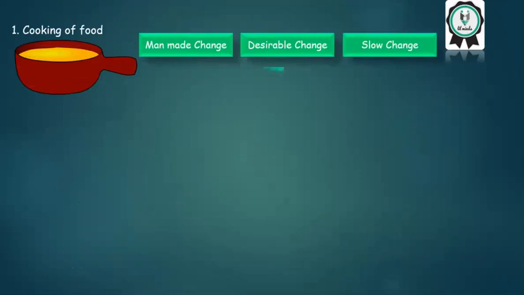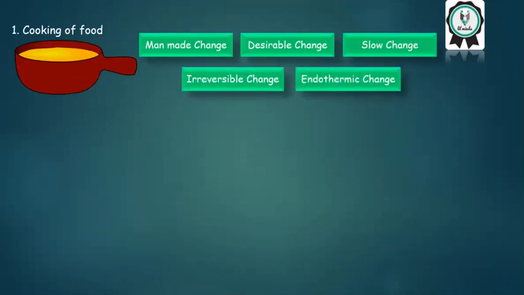Now we have understood what are changes. So let's learn how to classify different types of changes. The first example is cooking of food. We can classify cooking of food as man-made change, desirable change, slow change, irreversible change, and endothermic change.